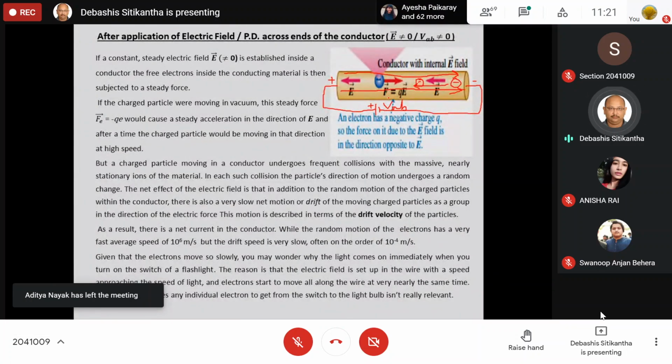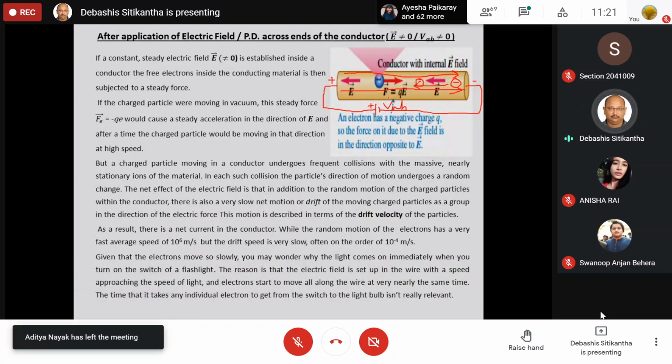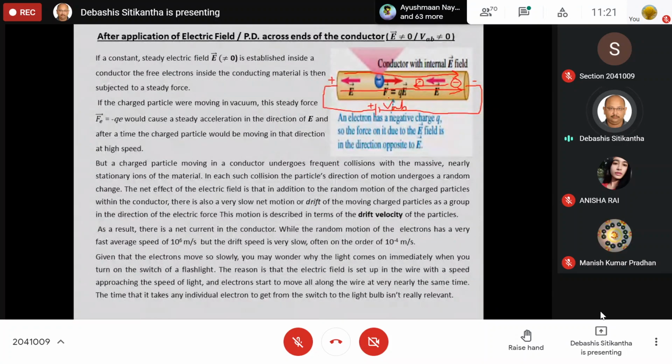Because of the continuous application of this force, the electron will accelerate and move inside the field at a very, very high speed, comparable to the speed of light. That means they will be moving at a speed of something around 10 to the power 6 meter per second. Well, that is in the case of vacuum.